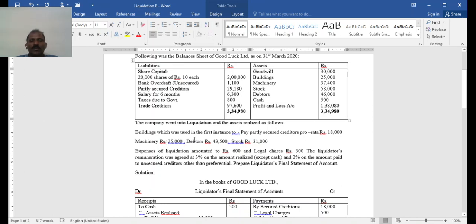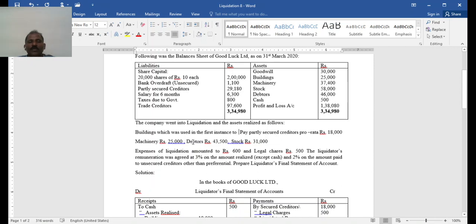Building, which was used in the first instance to pay partly secured creditors pro rata, 18,000. It means 18,000 was received and it has to be given to the secured creditors. Out of the partly secured creditors, the difference will be unsecured creditors. Out of partly paid means the other part is unsecured.